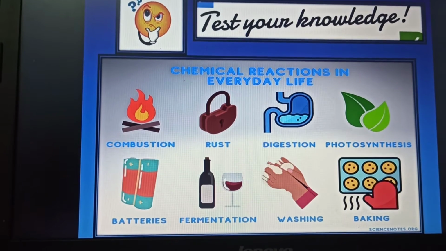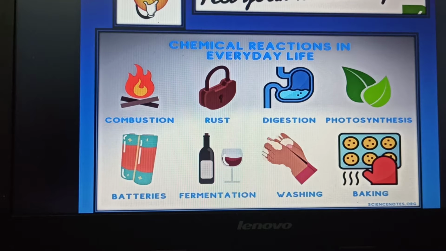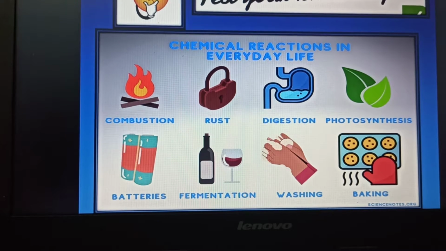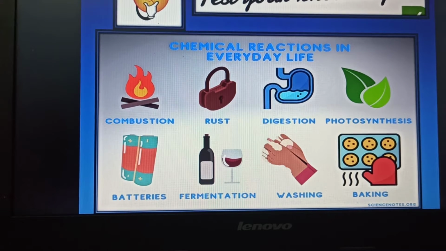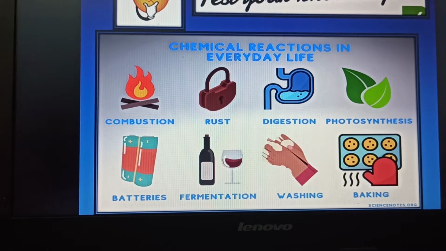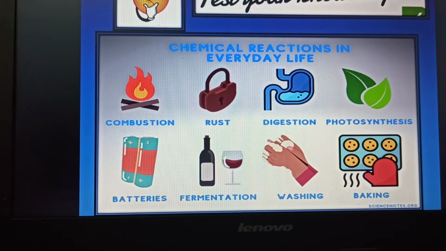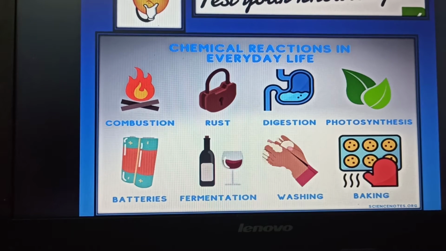First one, chemical reactions which are happening in our everyday life. The first one is combustion. What is combustion? It is nothing but the burning of any substance in the presence of oxygen or air. We call it combustion. Next, rust formation. When metals are exposed to moisture or water, a brown colored layer appears on the metal surfaces. That is nothing but rust.